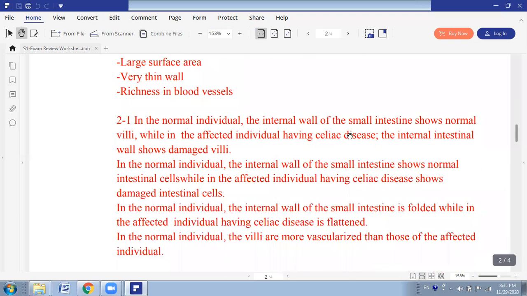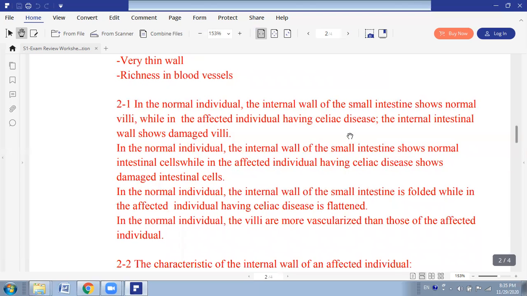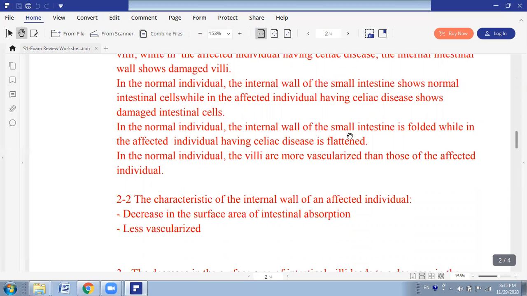In the normal, the intestinal wall of the small intestine is folded, while in the affected, it is flattened. Here we have folded internal intestinal cells, while in the affected we have flattened, and in the normal individual, the villi are more vascularized than in the affected individual. So draw out the characteristics of the inner wall in the individual affected by this disease. Here we have a decrease in the surface area, and less vascularization, less richness in blood vessels.